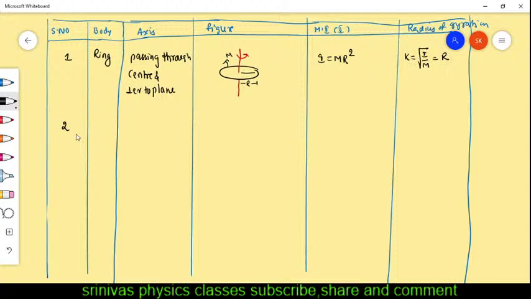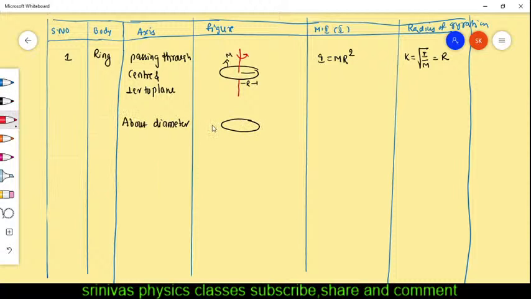And the second one is the same ring only, but about diameter I want. Diameter is the axis now. This is the ring, and this is the diameter.